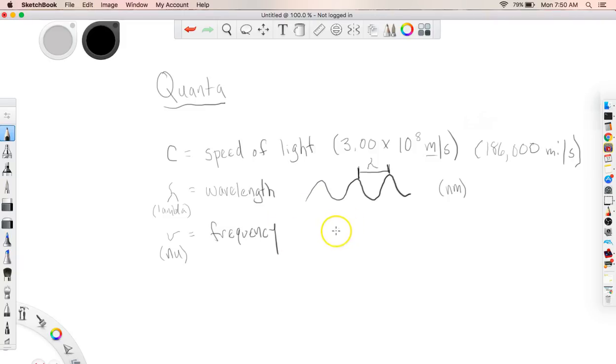So then frequency is essentially how many times the wave passes through a given point per second. In other words, if I have a point right here and I have a wave that's passing through that point, imagine this wave continuing to oscillate through that point. The question is, how many times does the wave pass through that point in a given second? So per second, or sometimes you'll see that written as second to the minus 1.